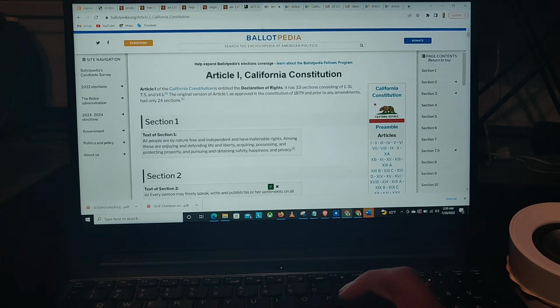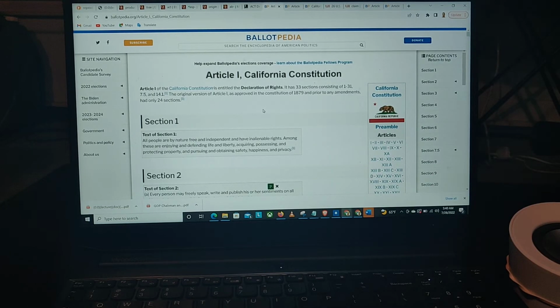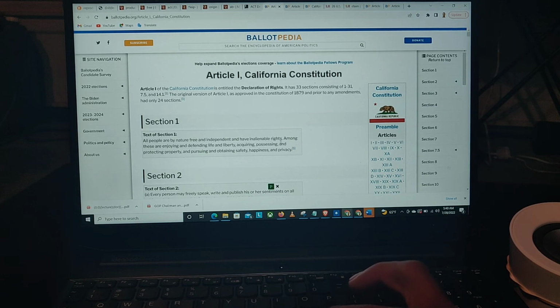So check this out. They're trying to amend this part of the California Constitution, which they cannot do. They won't be able to do it because they just don't have that authority, right? So check out what CalCon says in Section 1. All people are by nature free and independent and have inalienable rights, right? That's a fact, man. Can't take them away.